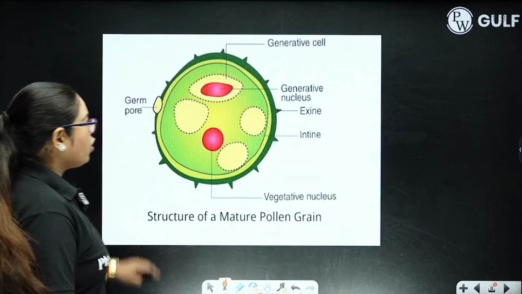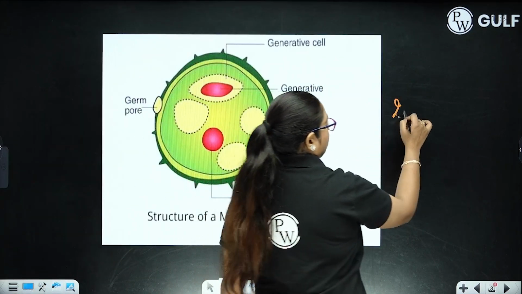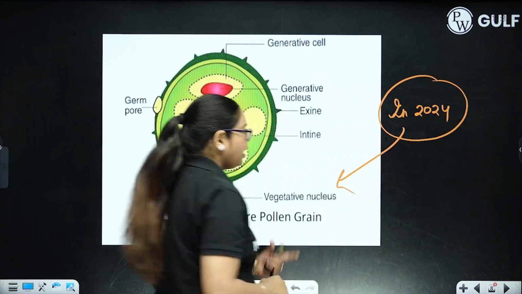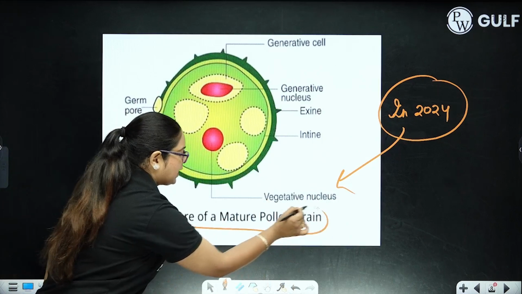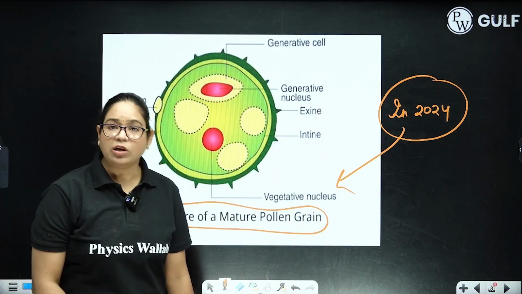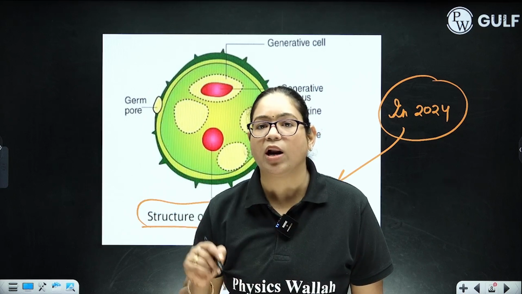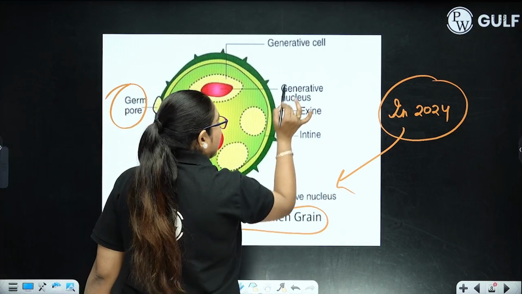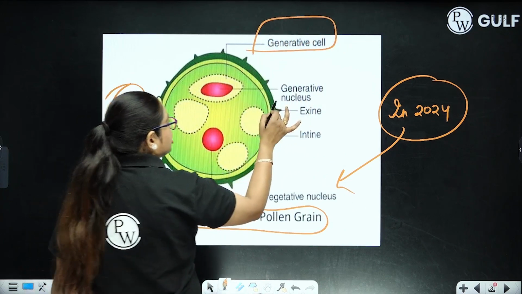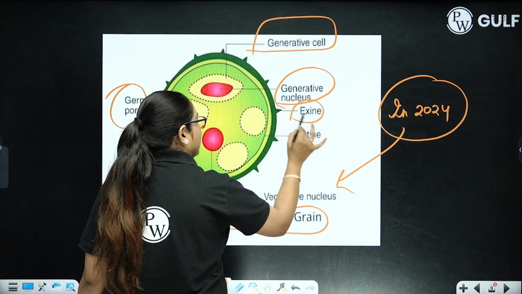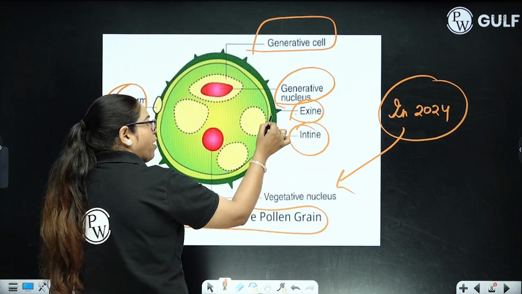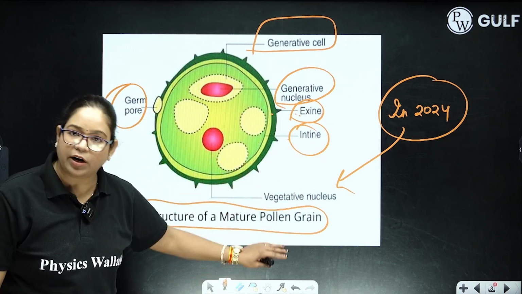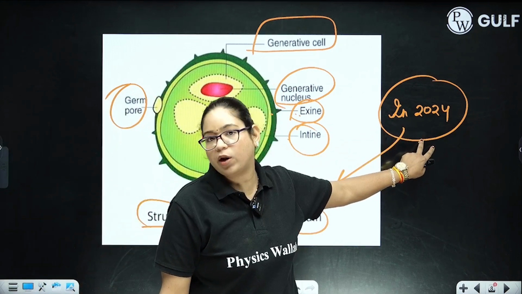Okay? So in the 2024 board examination, the question was from this particular figure. Draw a well-labeled diagram of the male gametophyte. You know that the male gametophyte is a pollen grain, and a mature pollen grain has germ pores, a generative cell, a generative nucleus, and it has exine and intine. Exine is made up of sporopollenin and intine is made up of cellulose and pectin. So this question was already asked in the 2024 board examination.